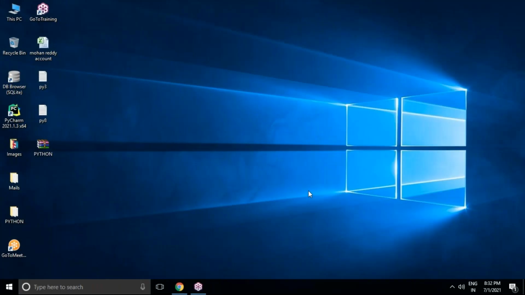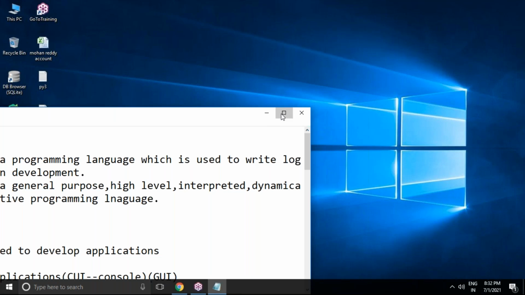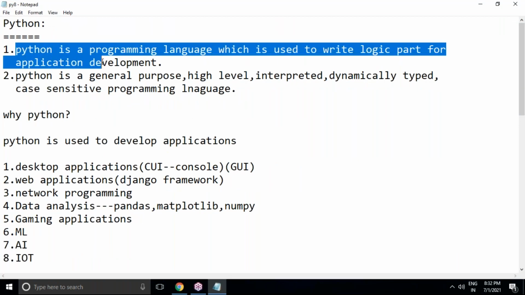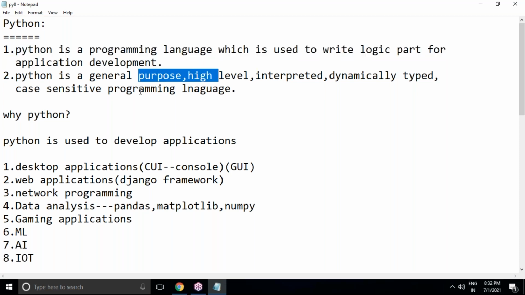Right, let's start today's session. In the last session, we discussed the basic introduction of Python. That means what is Python, what are the features of Python, and what kind of applications we can develop using Python. We discussed. So Python is a programming language which is used to write the logic part for application development,